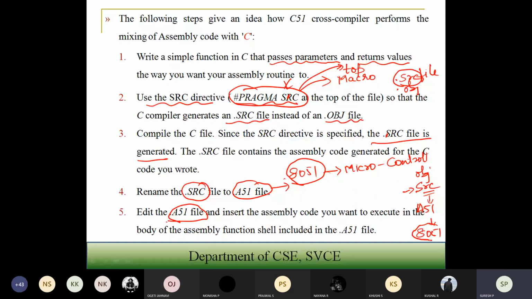The next and last part is inline assembly. Inline assembly is another technique for inserting target processor specific assembly language instructions at any location of the source code written in a high level language. So you have the C program, and inside the C program, the assembly code will be written.